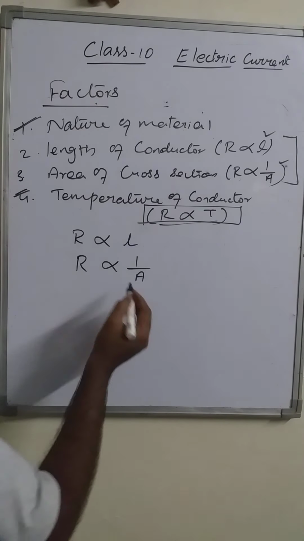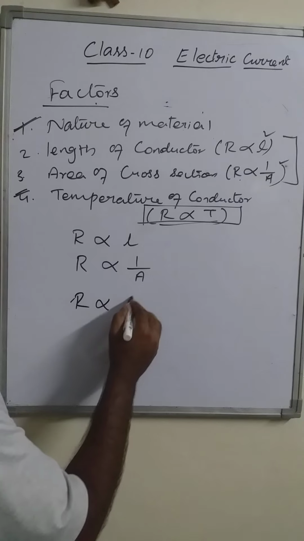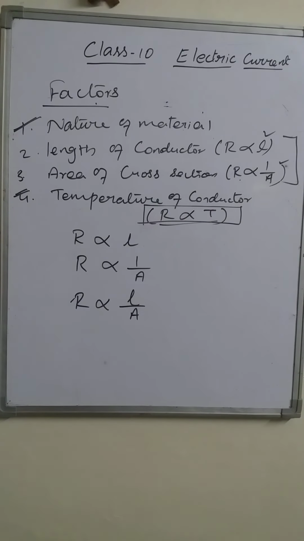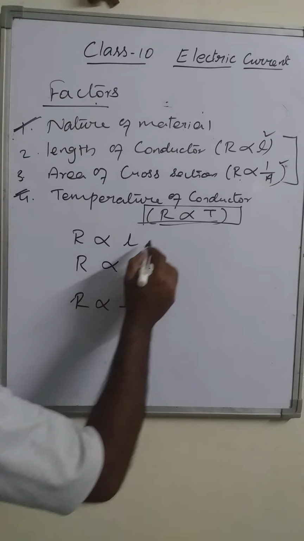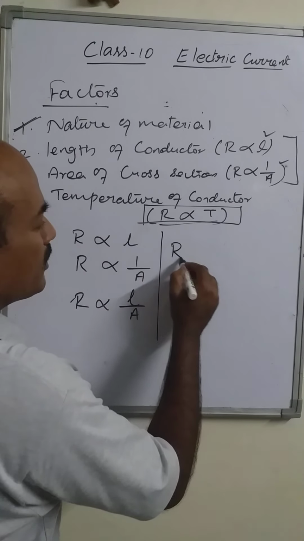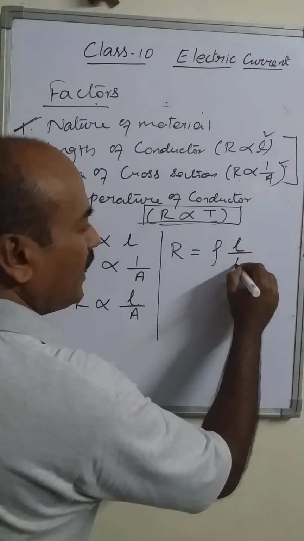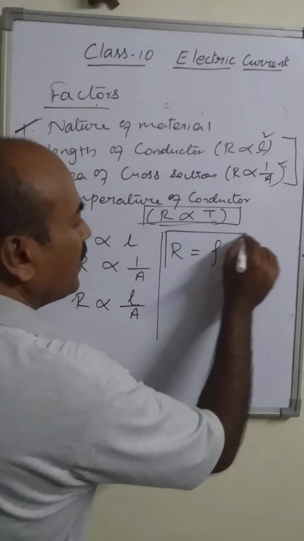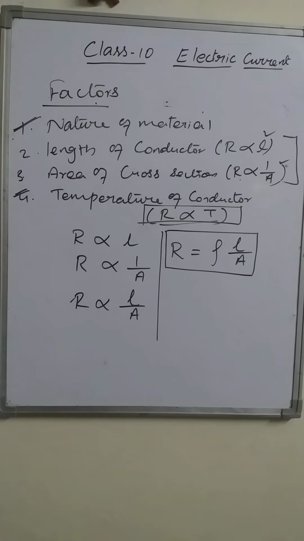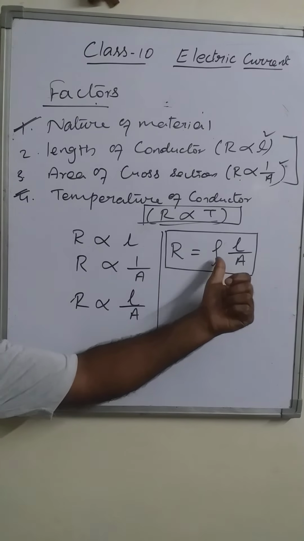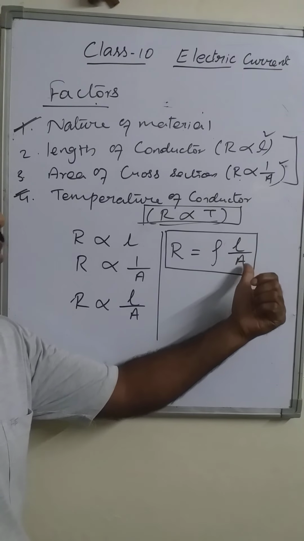By combining these two, resistance is proportional to length upon area. Here also we can introduce one more proportionality constant, so R equals rho L upon A. This is one of the important relations we get in the topic of resistance. The resistance of a conductor is equal to the proportionality constant times length upon area.